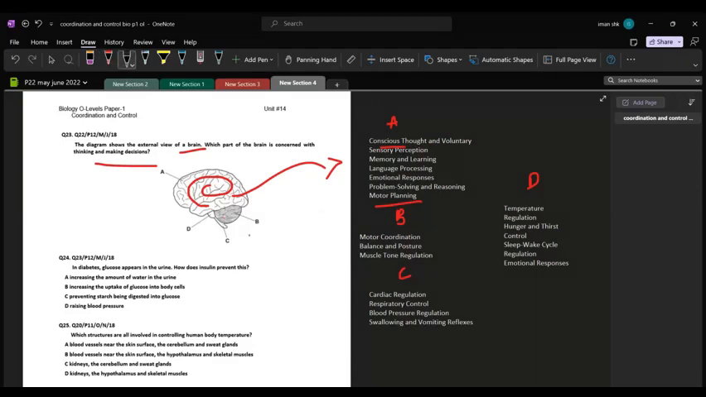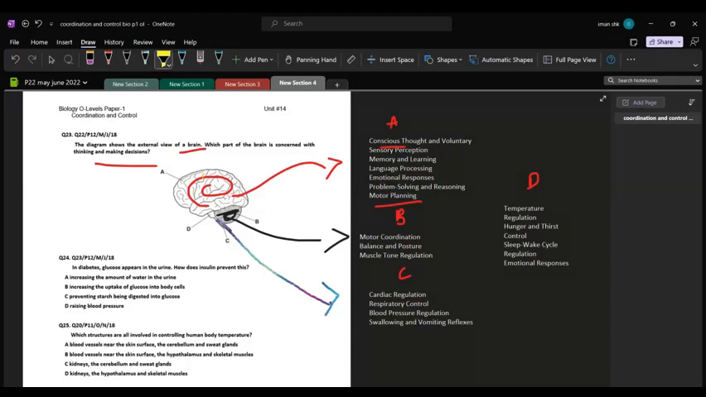B is your cerebellum, and it has these functions such as motor coordination, that means when all your muscles work together, your balance and posture, your muscle tone and regulation. C is the medulla, and medulla has these functions, which is to control all the cardiac activities, all the respiratory activities, all the blood pressure regulation, the swallowing and vomiting reflexes.